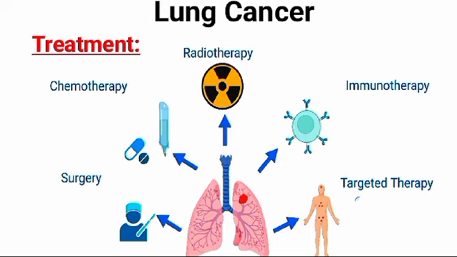Now, the treatment. Lung cancer treatment includes surgery, radiation therapy, chemotherapy, targeted drug therapy, and immunotherapy. Radiotherapy: radiation uses high energy beams to kill cancer cells. It can be used by itself or to help make surgery more effective. Chemotherapy is often a combination of multiple medications designed to stop cancer cells from growing. It can be given before or after surgery or in combination with other types of medications like immunotherapy. Chemotherapy for lung cancer is usually given through an IV.